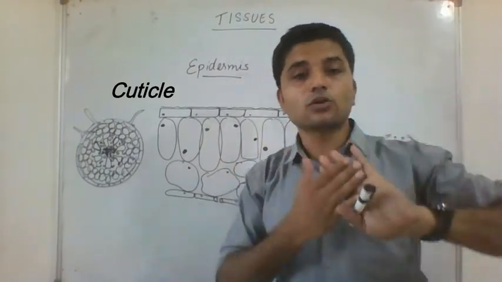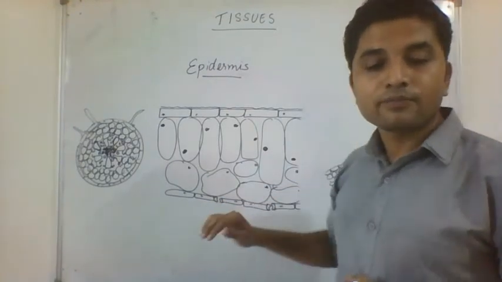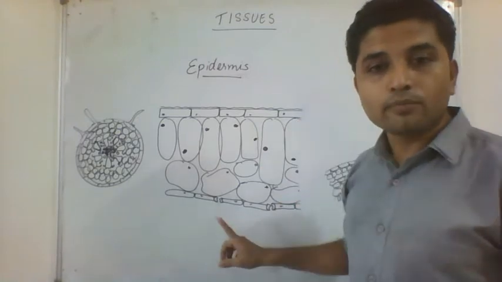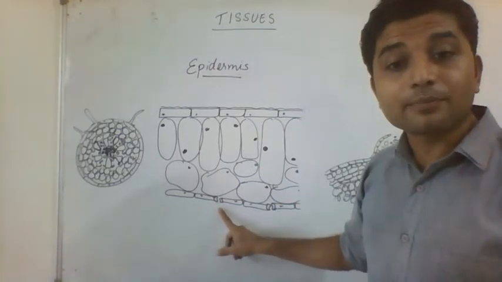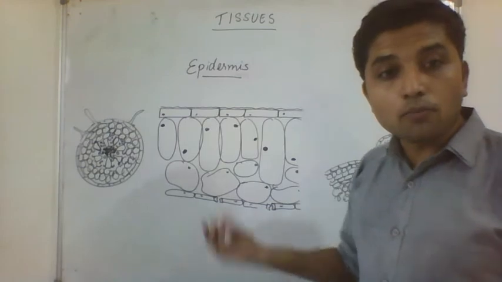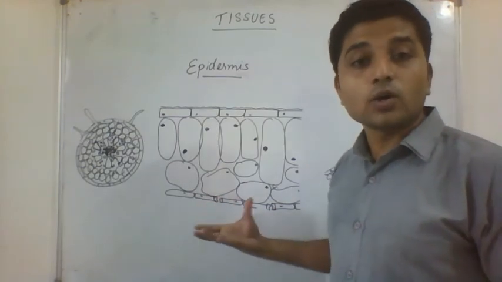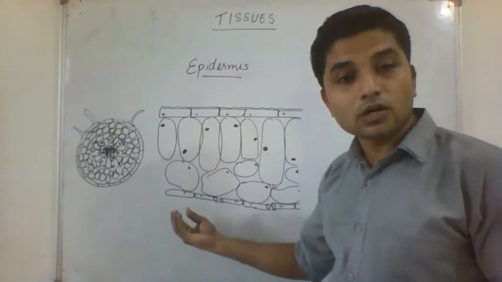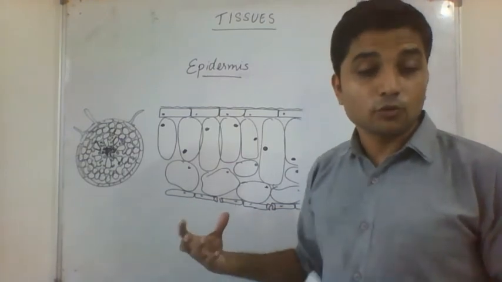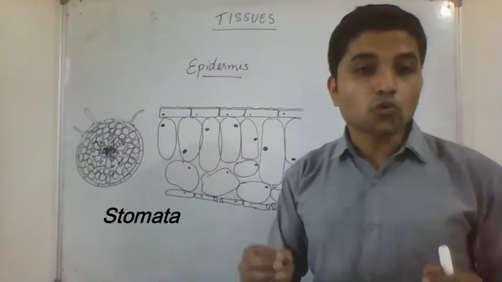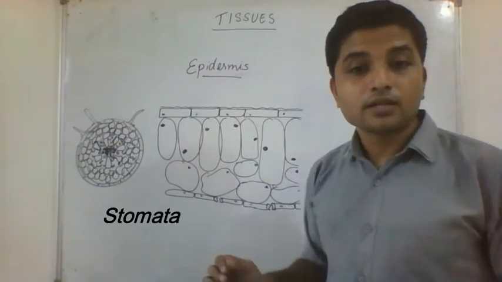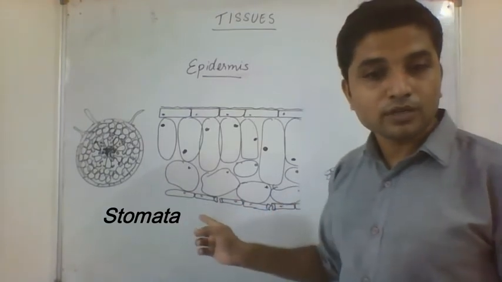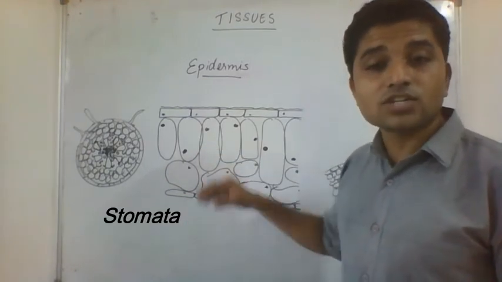But if you turn the leaf and look at the bottom part, it is very rough and light green in color. And if you see through the microscope, you will find certain gaps, spaces or pores in the lower epidermis of the leaf. You must have heard the term, these tiny pores present in the lower epidermis of the leaf are known as stomata. What are stomata? These stomata are tiny openings in the lower surface of a leaf which allow gaseous exchange from a leaf.